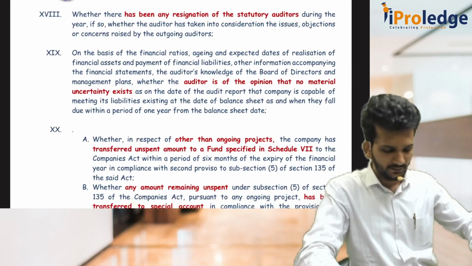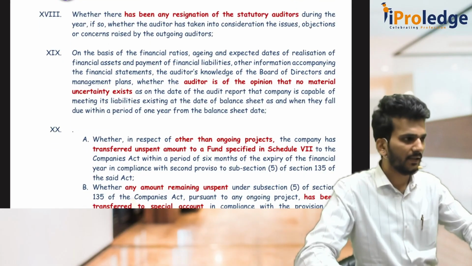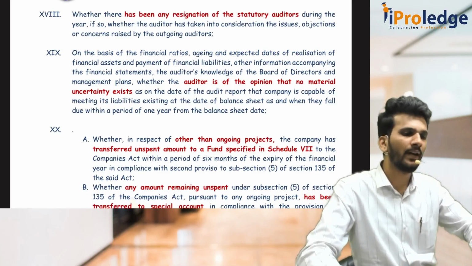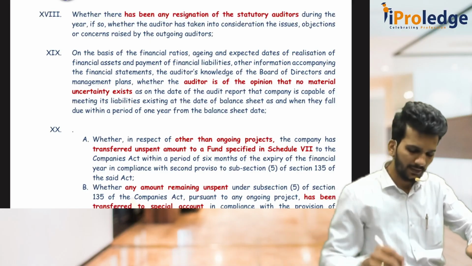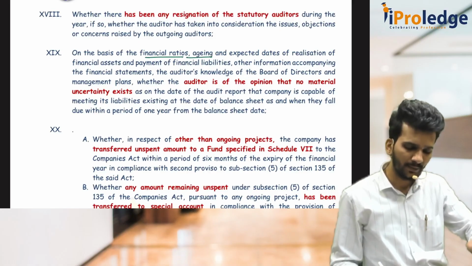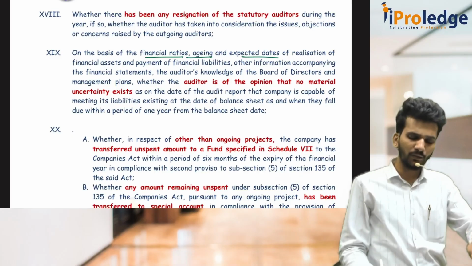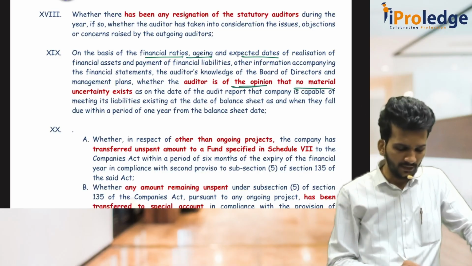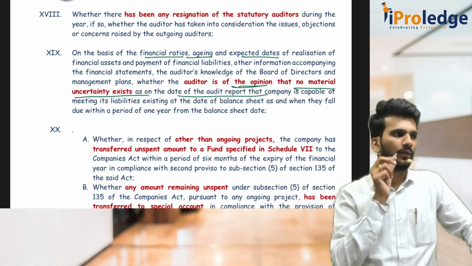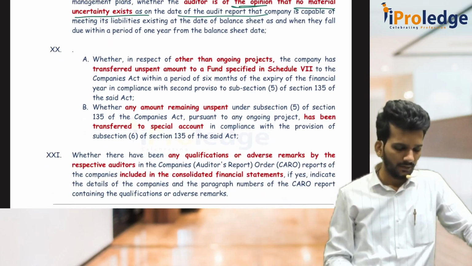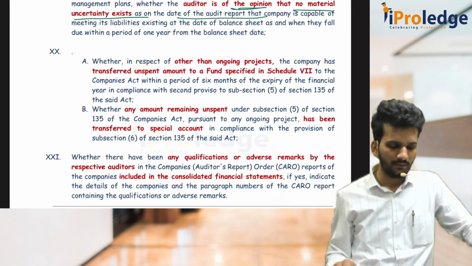Then 19 is material uncertainty. Whenever you feel that there is a material uncertainty, or you want to find it out, then go for things like ratios, aging schedules, financial ratios, expected dates, trend analysis, all those things, so that you can come to a conclusion that no material uncertainty exists as on the date of the audit report. Generally we discuss this in SA 570 also. Then 20 as well as 21.